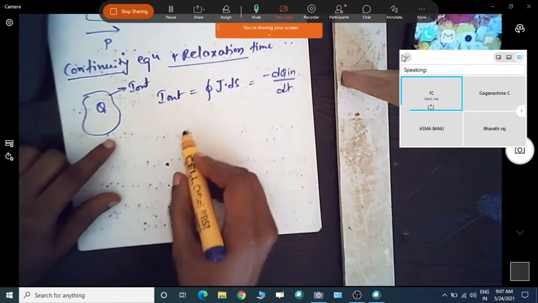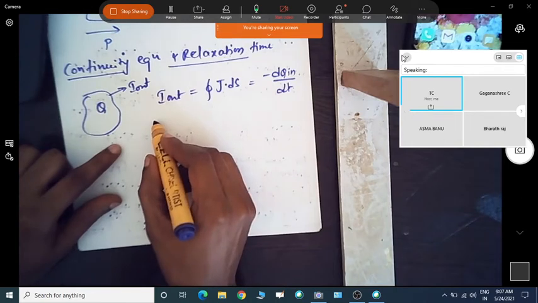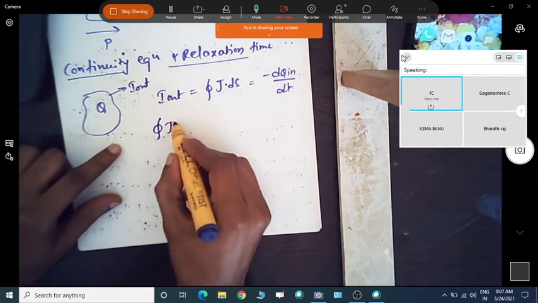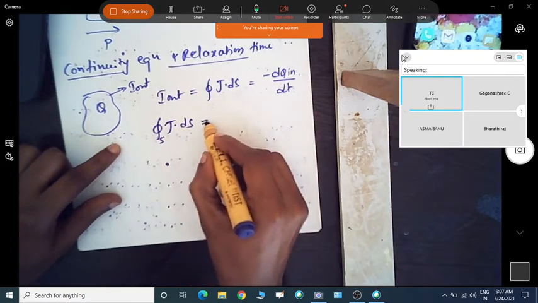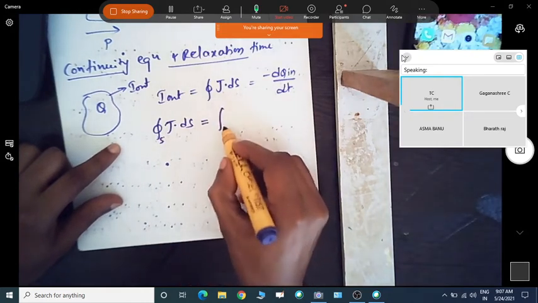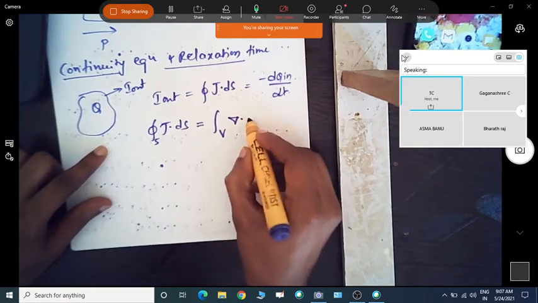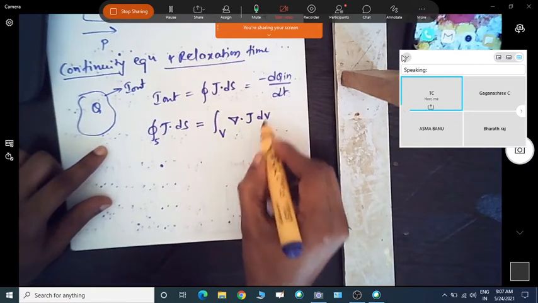Now we know the divergence theorem. What is the divergence theorem? The closed surface integral of J dot ds is given by the volume integral of the divergence of the current density.